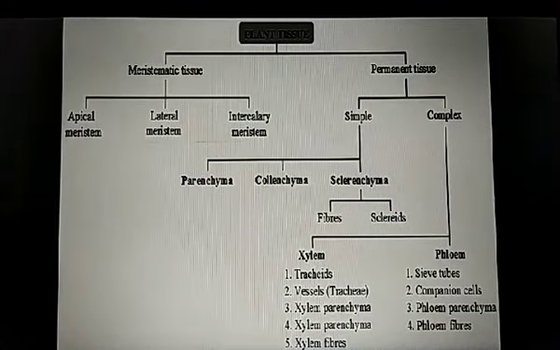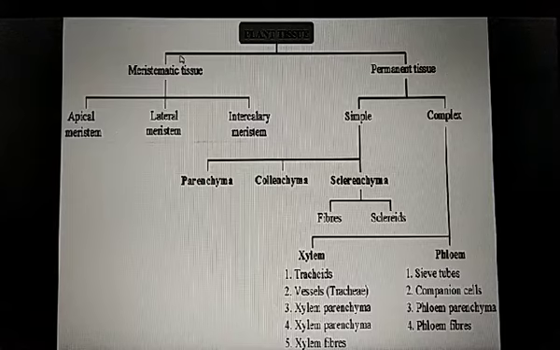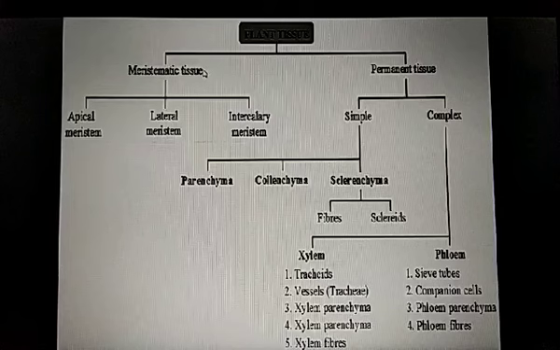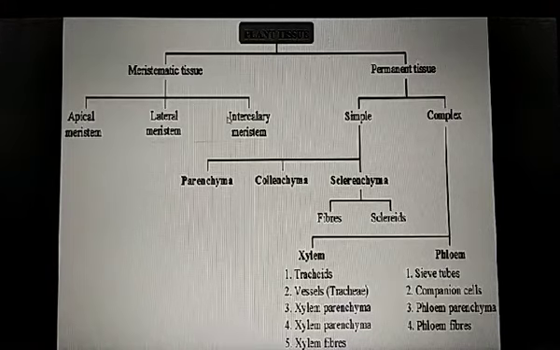This is a chart which shows the classification of plant tissues. As you can see here, plant tissue is mainly divided into two groups: meristematic tissue or simple meristems and permanent tissue. Further, meristematic tissue is divided into three parts depending upon their location or position in the plant body: apical meristem, lateral meristem, and intercalary meristem.